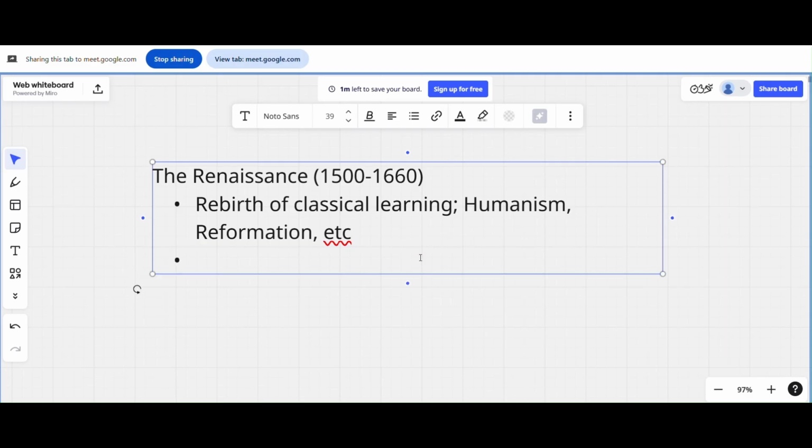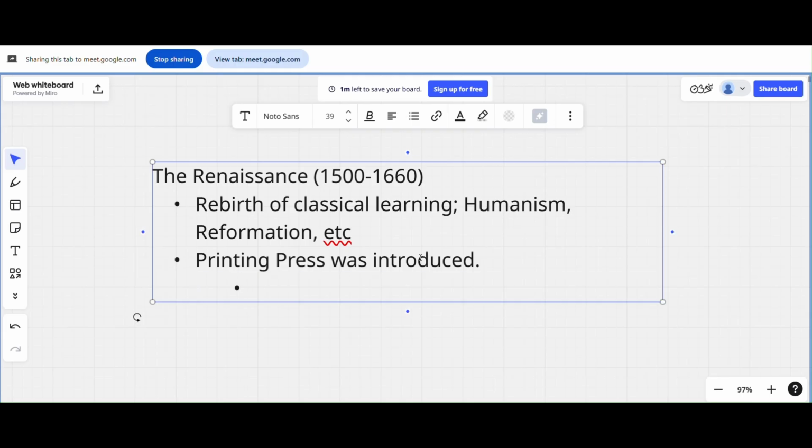The printing press was introduced. Since the printing press was introduced, there were so many books published. Now you can print books, and there are so many publications going on. This is an important event. And there are sub periods. Sub periods means things that happen here, like the Elizabethan age, within the Renaissance period, up to 1603.